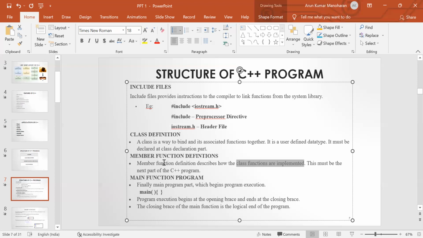And the next one is the member function definition and then the main function. Inside the main function, you will declare an object. The syntax for declaring an object is class name followed by object name. By using this object name, we are going to access all the class members. So this is the basic structure of C++ programming. Next we are going to discuss some of the basic syntax of C++ programming.